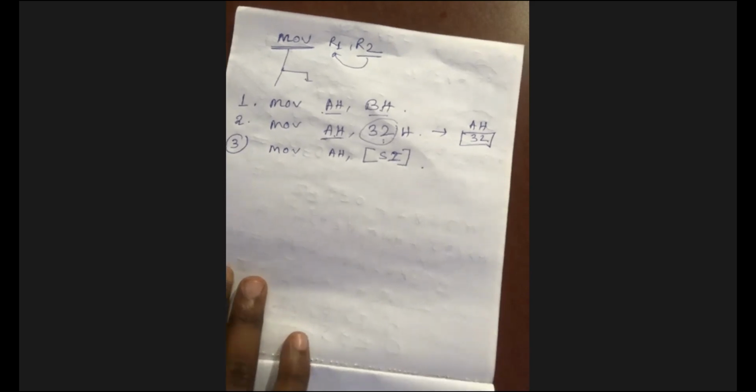Did you ever learn SI? It is an offset register. What is the full name of SI? Source index, not sub inspector. It's a source index, right?